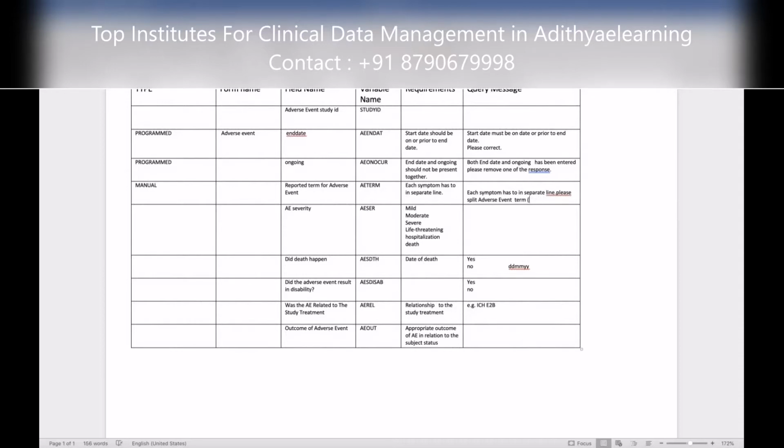Just say the term and you can color it red so that the DM enters. You can put it as dot dot dot, that's fine. So the DM usually knows. Usually we'll never give dot dot dot, so split the adverse event term and you can mention, enter the term as reported in the CRF and make it red. But remember to make it red so that the data manager knows that I have to go and change the query message.